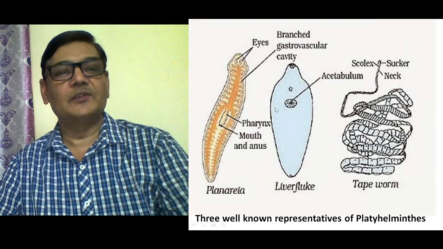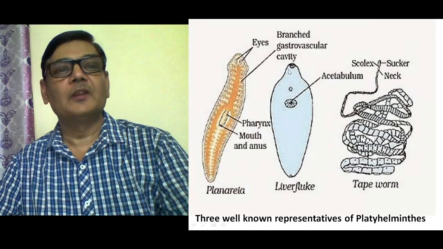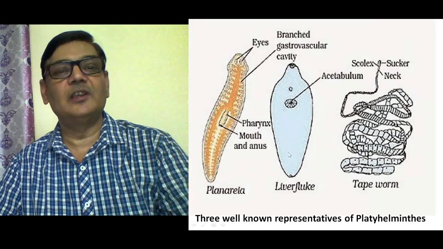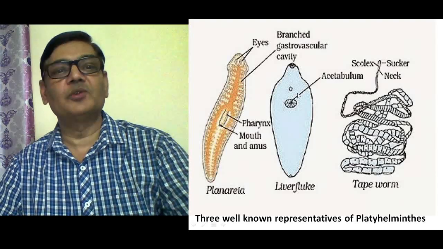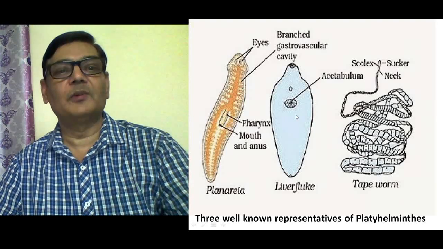The other one is the liver fluke, that is Fasciola, and this also has a distinct anterior and posterior end. At the anterior portion its mouth is located, and the acetabulum, which helps in adhesion with the host body. So it is parasitic in nature, and it is found in the liver and bile ducts of several animals which mainly graze on grasses, like sheep and goat. They are parasitized by this animal.